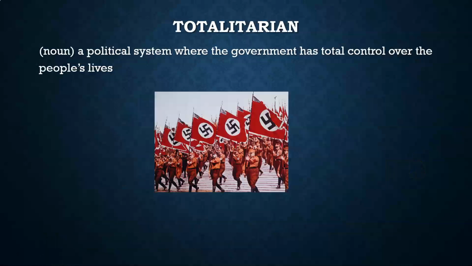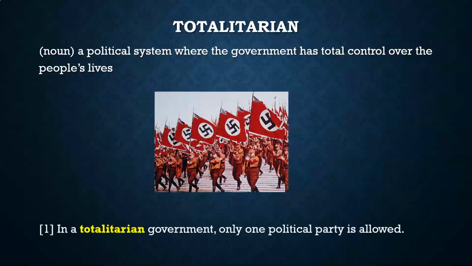Our next word is totalitarian. Take a minute to repeat that with me. Totalitarian. This is a long word, but it basically means a political system where the government has total control over the people's lives. In a totalitarian government, only one political party is allowed.